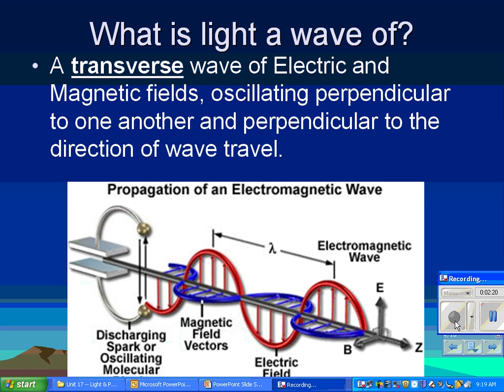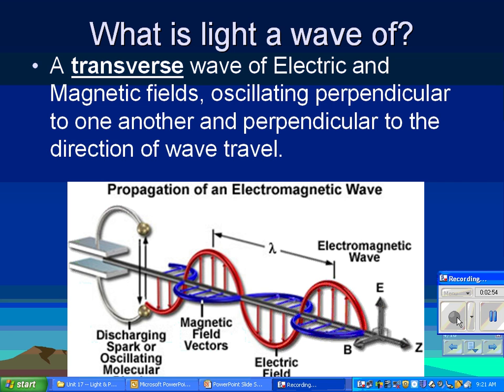So in this picture, this is kind of the best visualization I could find of it. Imagine this light ray traveling from left to right. The thing that is oscillating is the electric field, which is this red wave. And as it gets bigger and as it changes, it generates a magnetic field, which is the blue wave. And they oscillate perpendicular to one another, and they both are oscillating perpendicular to the direction of wave travel. So what kind of a wave would it be? Transverse wave, because the oscillations of the fields are perpendicular to the direction of motion. With me so far? Good.